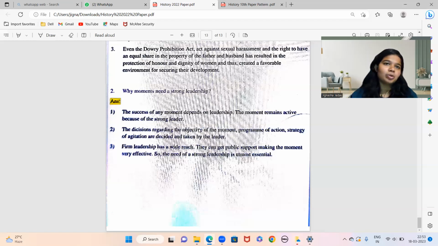And history में ऐसा नहीं है कि आपको पूरा textbook के points लिखने हैं and you gain marks. If the concept is clear to you and if you're writing it in your own words as well, you do get marks, provided the concept is clear and you are writing it properly. So I just wanted to let you know, okay, all the best, do well, and don't get worried. Don't be worried actually. You have learned the entire year, right? So आपको सिर्फ अभी उसको execute करना है. So no worries. Do your best.